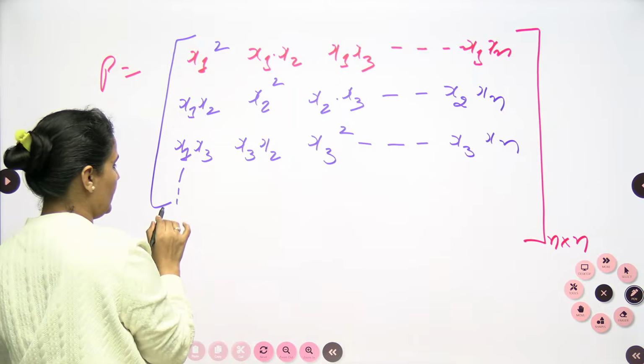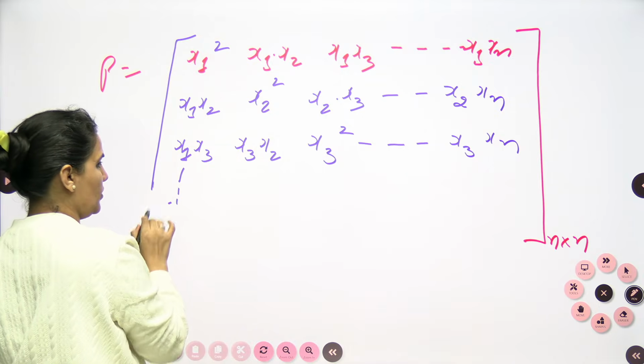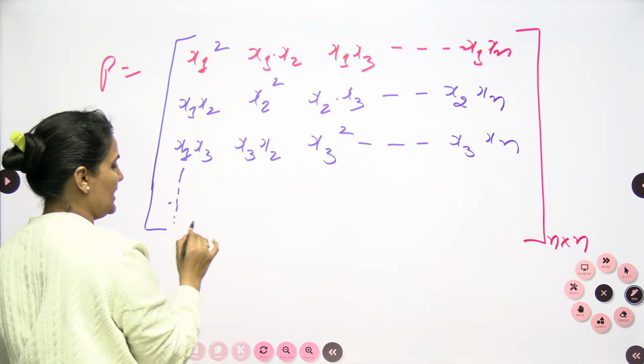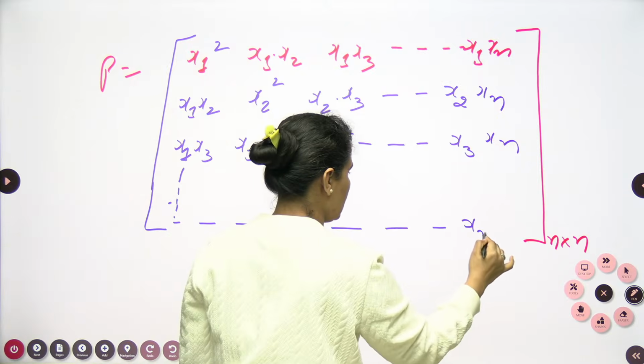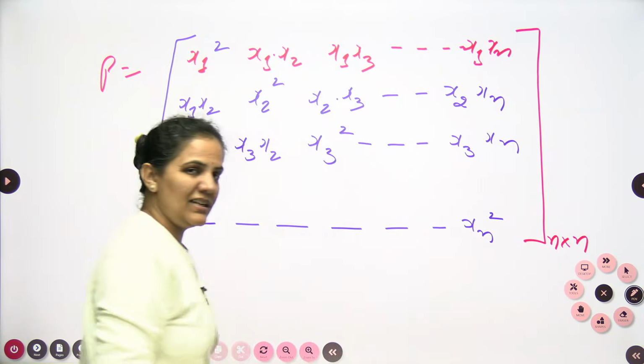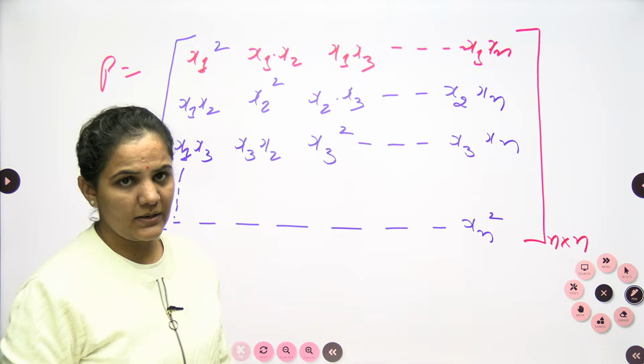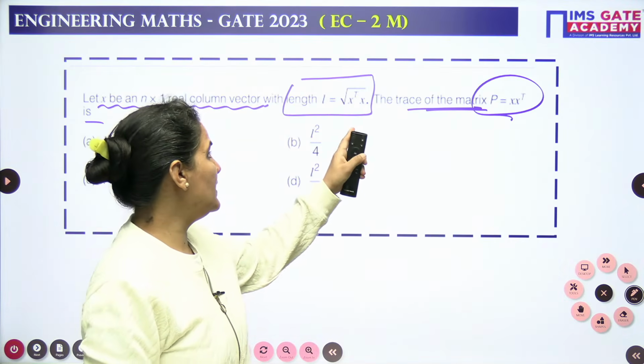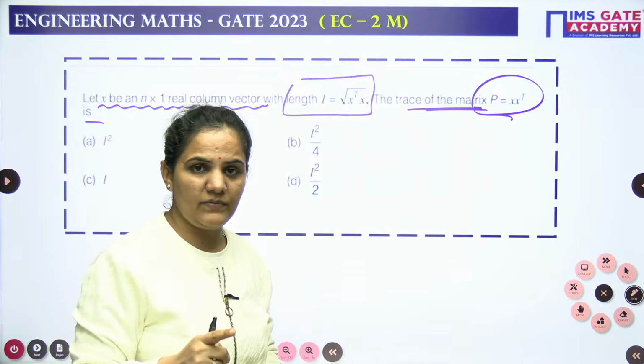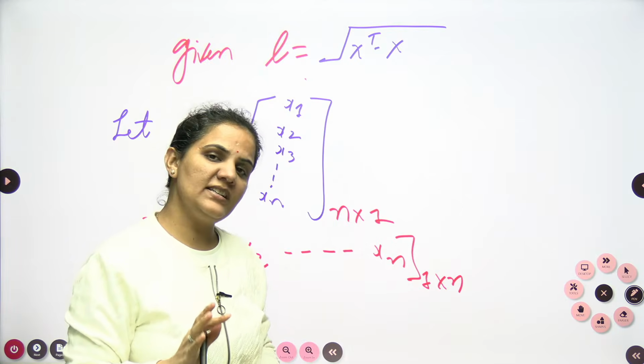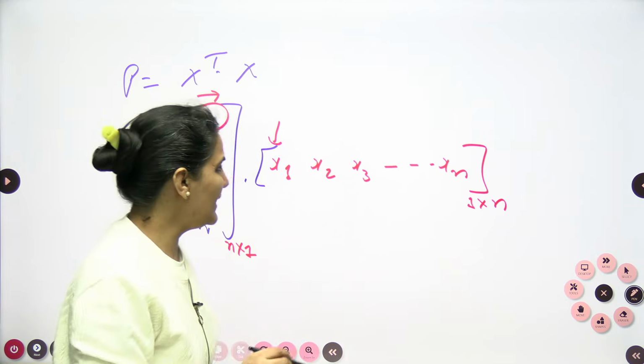And so on, we will keep going, and when we go up to the end, my last element will be xn square. My last element will be here xn square, right? As it is mentioned that I need to find out the trace of the matrix, and trace of any matrix is nothing but the sum of its principal diagonal elements.